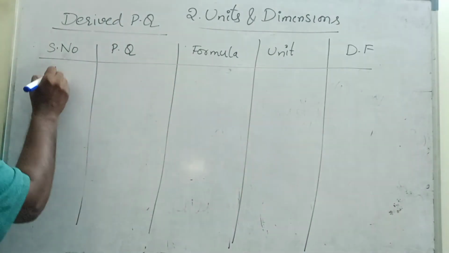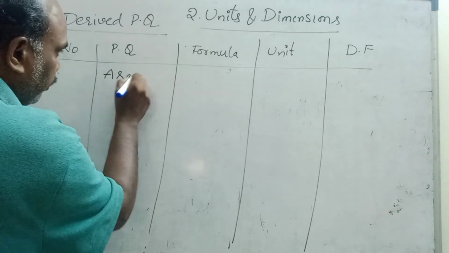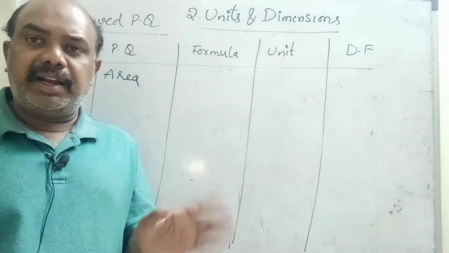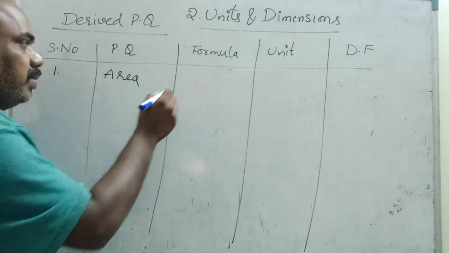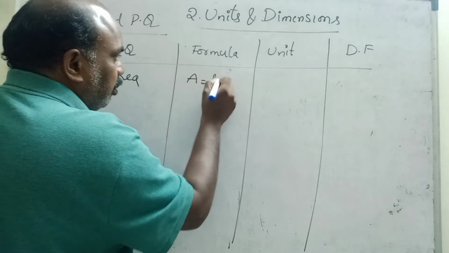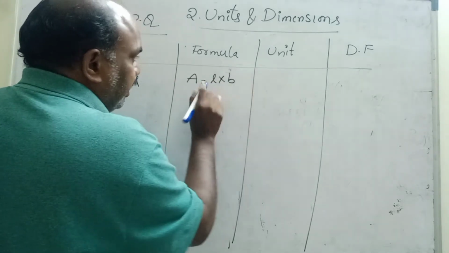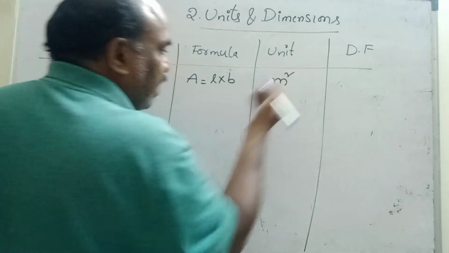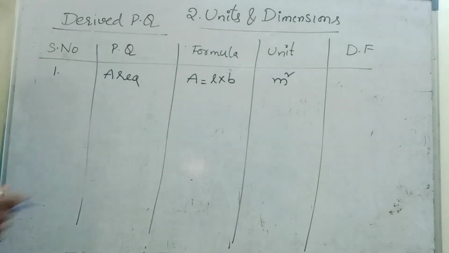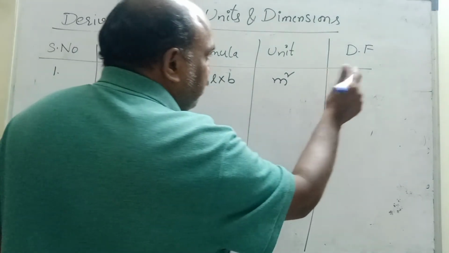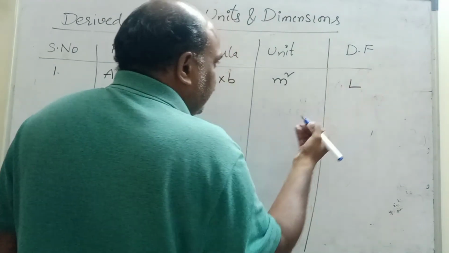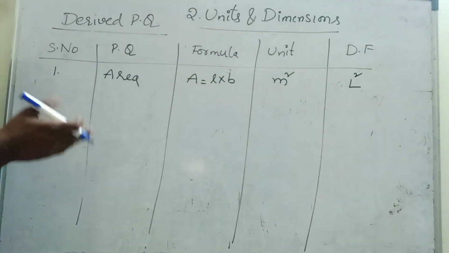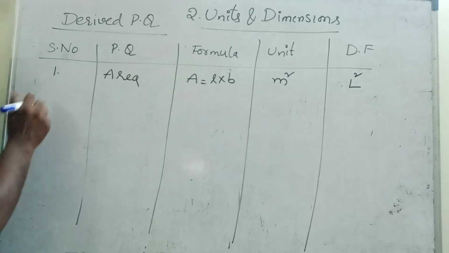Serial number 1, first physical quantity is area. If you want to measure any area, whether it is a square or rectangle, whatever it is, the formula is length into breadth. Unit is meter for length, and for breadth also meter. Meter into meter, meter square. Meter is denoted by length L, so dimensional formula is L power 2. For the remaining you can write 0: M0 L2 T0.